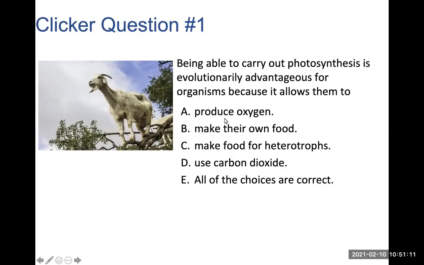Now, A is true. They do produce oxygen as a byproduct. B is true. They make their own food through this process. C is not true. Plants are not selfless. They're not making food for other animals to eat. They're making the food for themselves. Even when there's no sun at night, they store that sugar so they can use it later. So this is not true. So it can be all of the above. So mainly it's to make their own food. The way evolution solved this problem is through photosynthesis, so they can make their own food. So the answer would be B here.